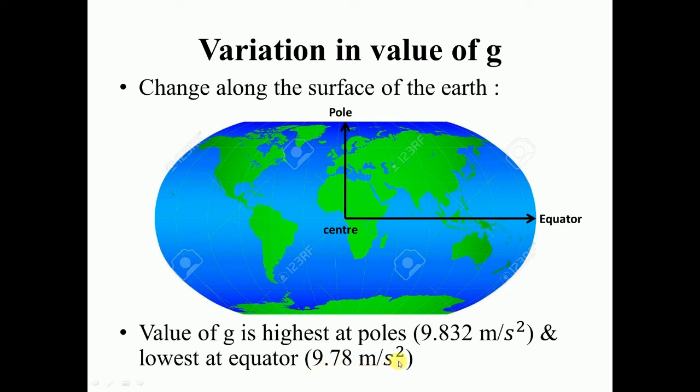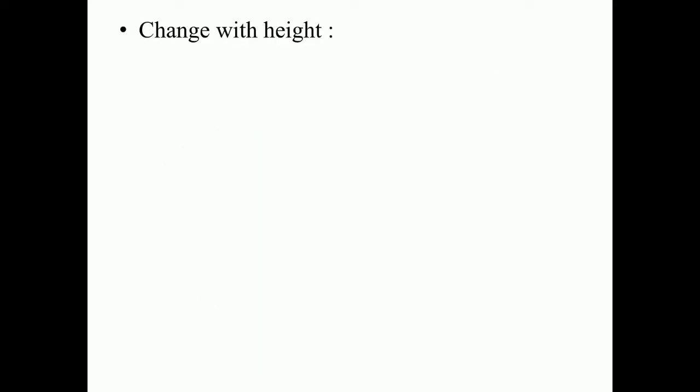Now we have studied the change along the surface of the earth: the value of g is different at the poles and at the equator. Now we will check the change of the value of g with height. Whenever you throw an object into the sky, the height between the object and the earth changes, and due to the change in height the value of g can change. So let's study this.